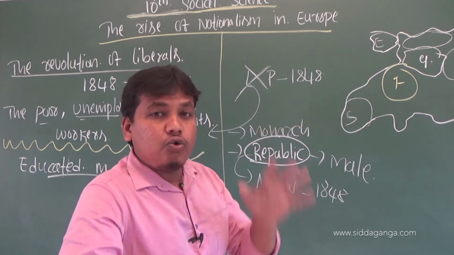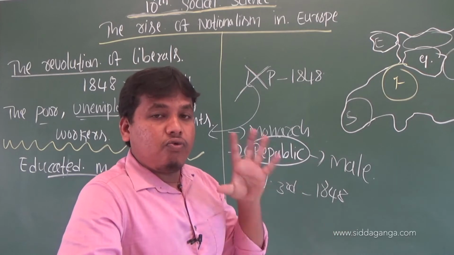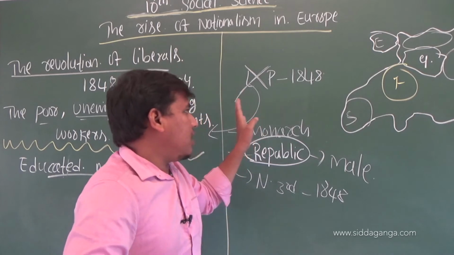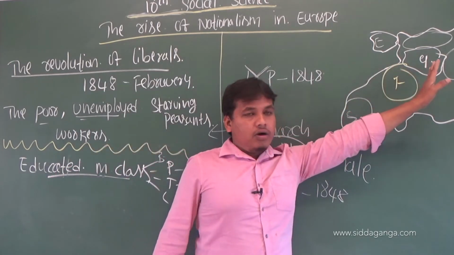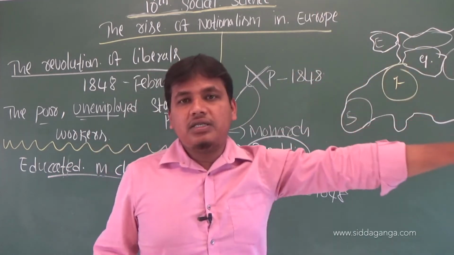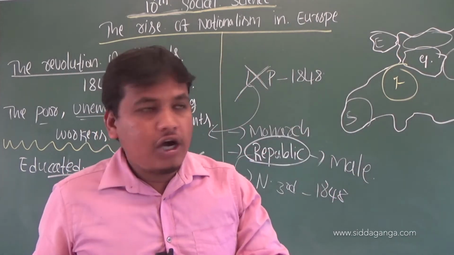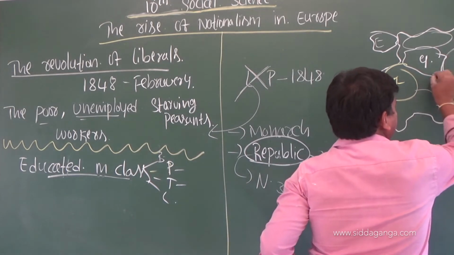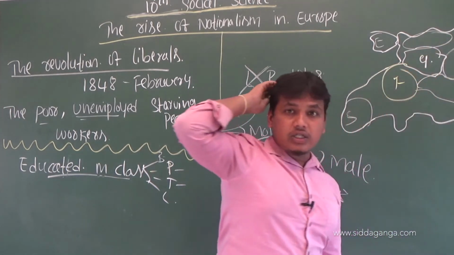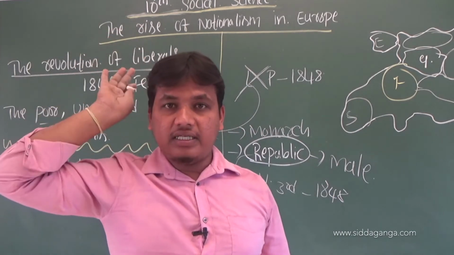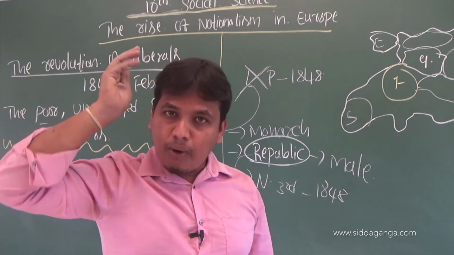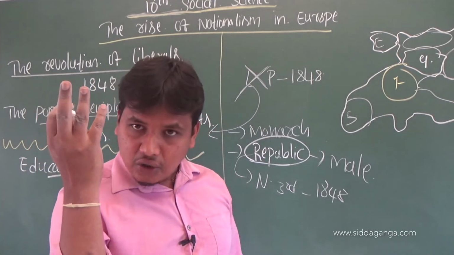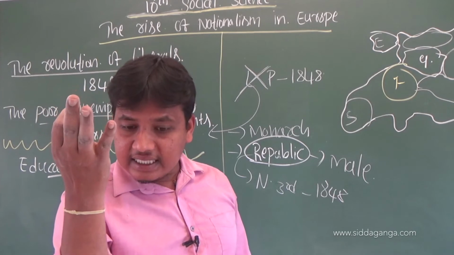They were ruled by different dynasties. One part was ruled by the Habsburg dynasty, as we discussed in the last class. Another part was ruled by the French Bourbon dynasty. And next, Italy also was ruled by many dynasties: Habsburg dynasty, Pope, Bourbon dynasty. And next one is Poland. Austro-Hungarian states did not exist as an empire.